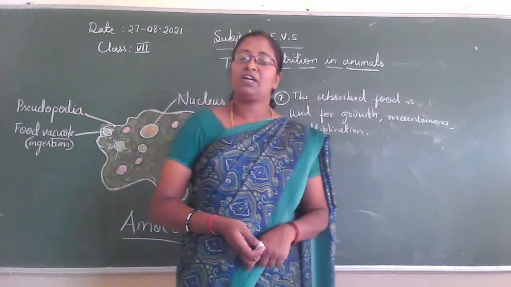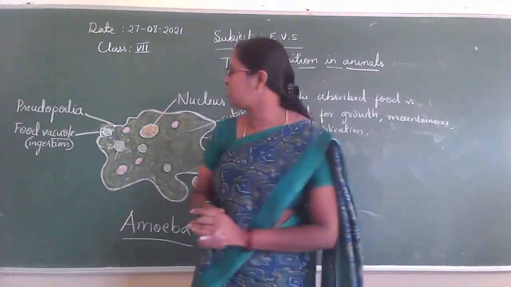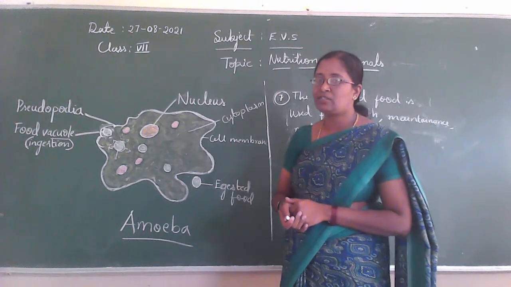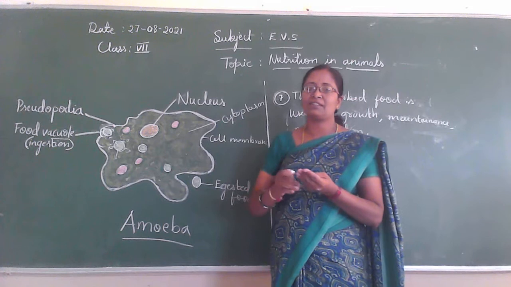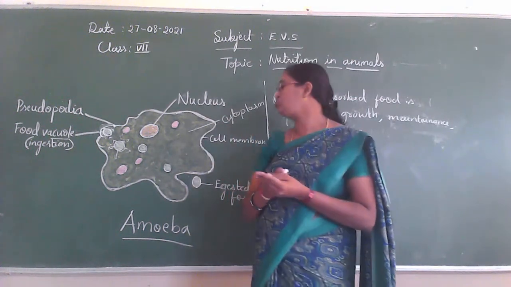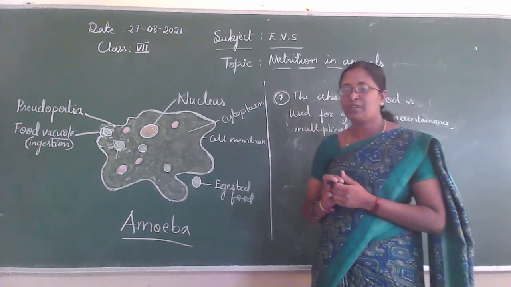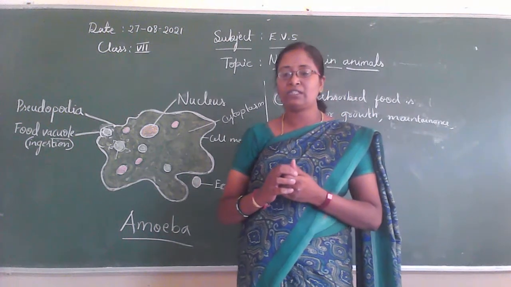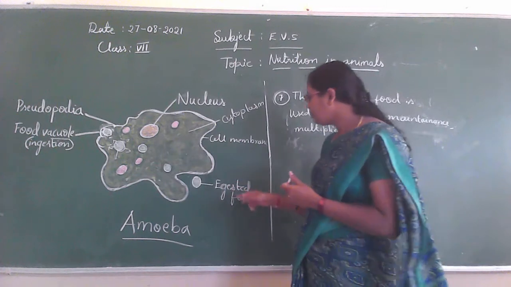Okay. Then what happens to the undigested food? See here, the undigested food is a residue. Residue means the waste that remains without being digested. It is left out. So the undigested residue of the food is expelled outside by the vacuole.